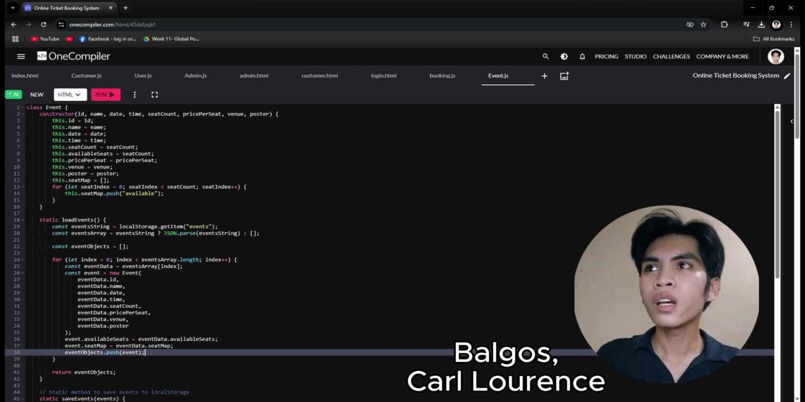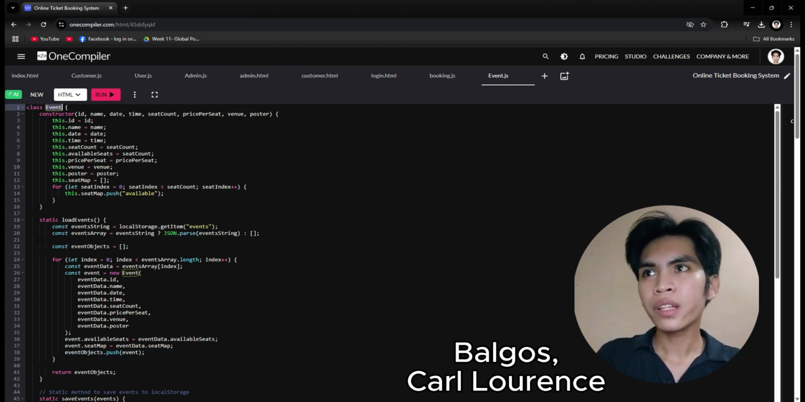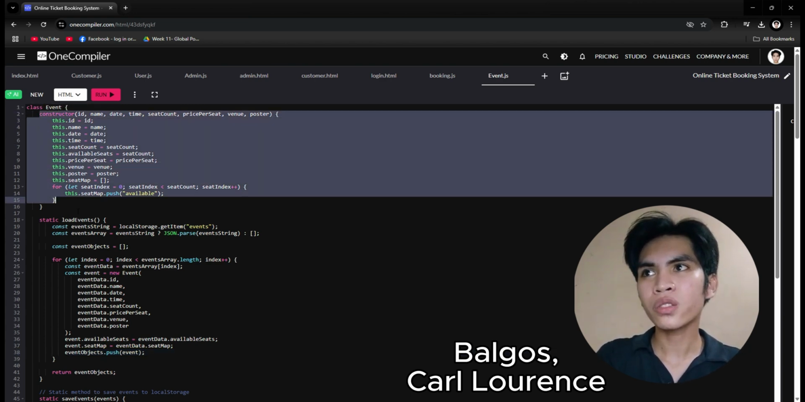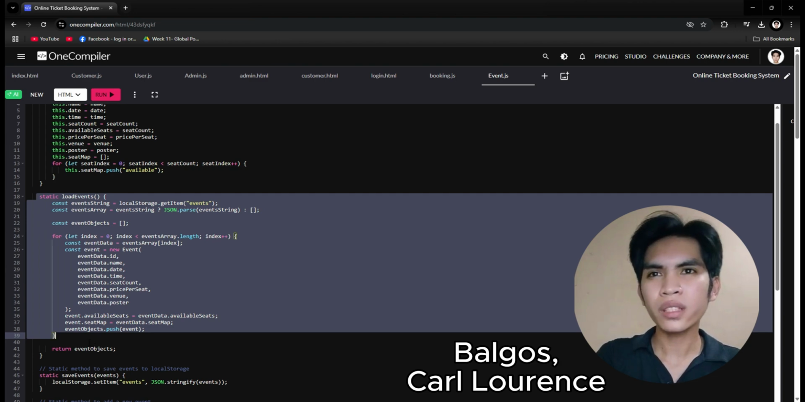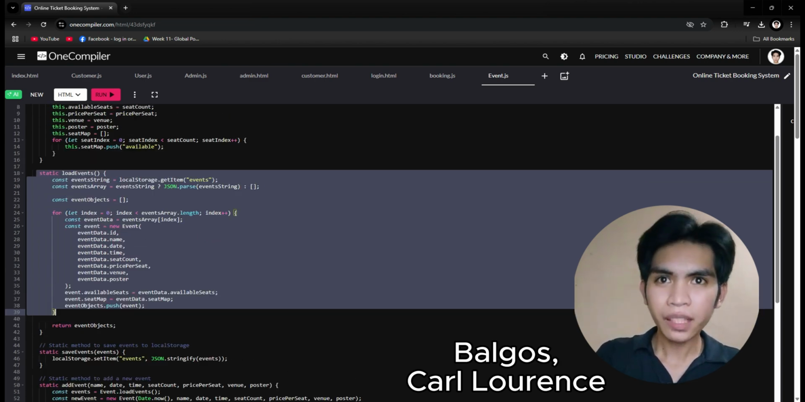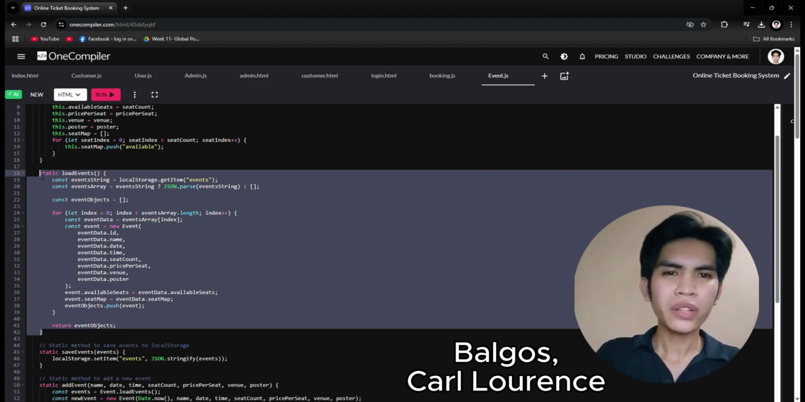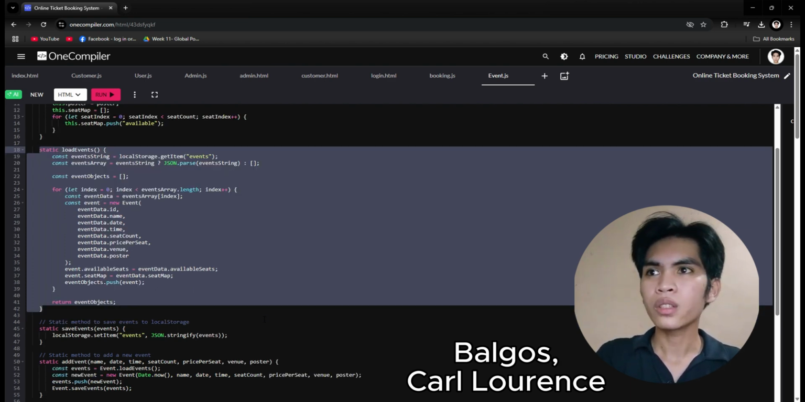As you can see here, we name this class as event, and we also initialize a constructor for it. For our static load events method, the function of this is it retrieves the event data from local storage and converts it into JavaScript objects. So that's the logic of this static method.